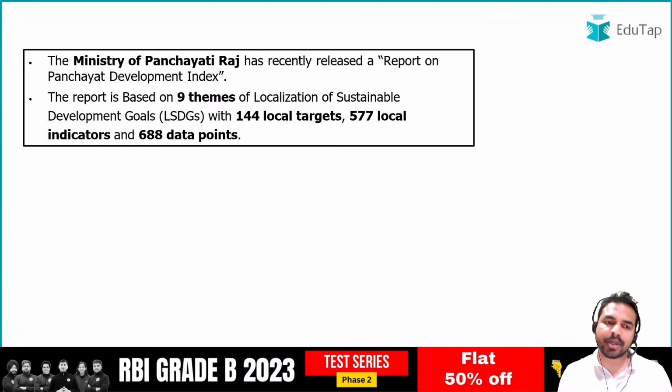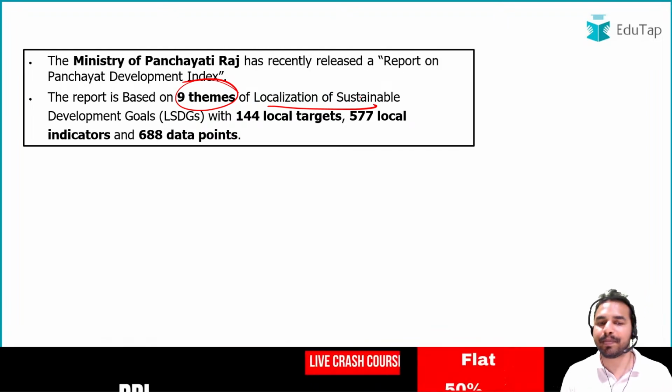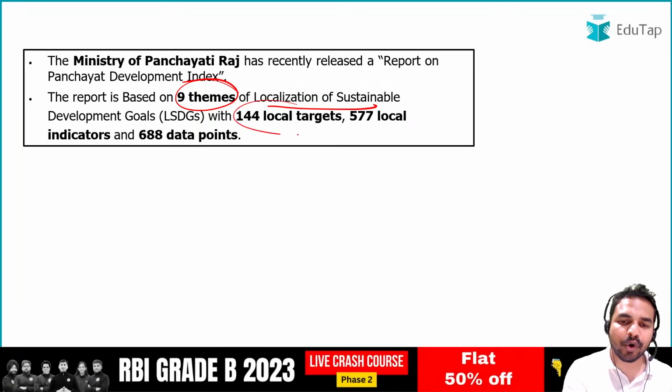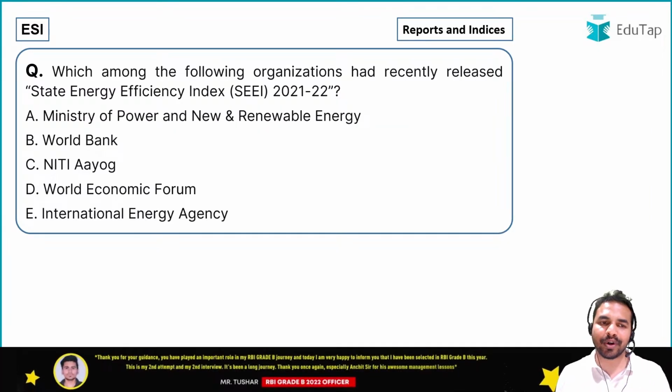Absolutely right. So when we talk about this report, this report was based on the 9 themes of localization of sustainable development goals, comprising of 144 local targets, 577 local indicators, and 688 data points. So all these are the right answer guys. Let's move on to the next question.